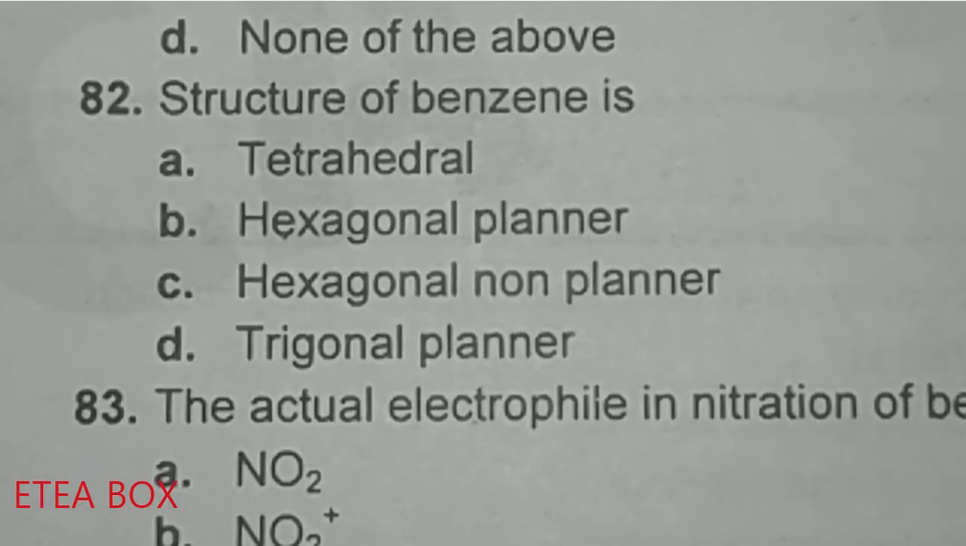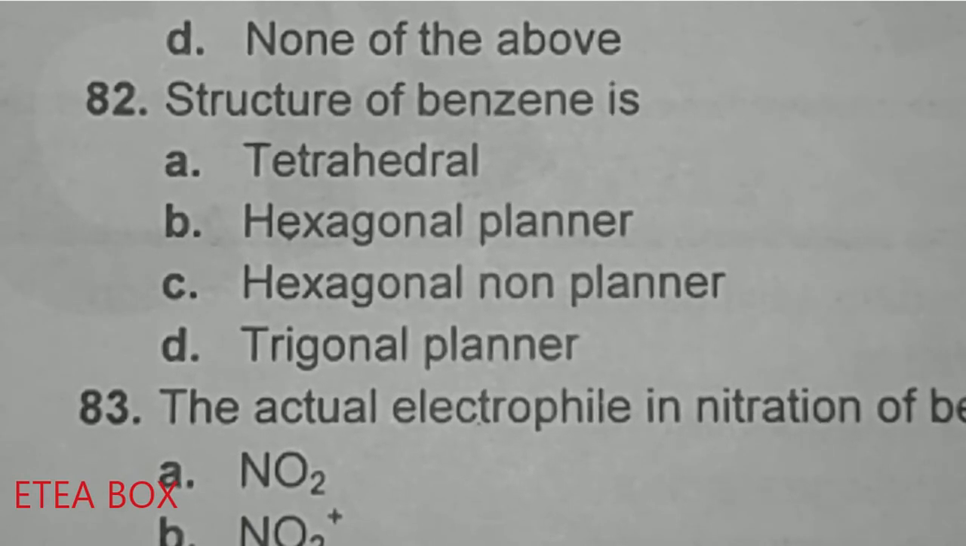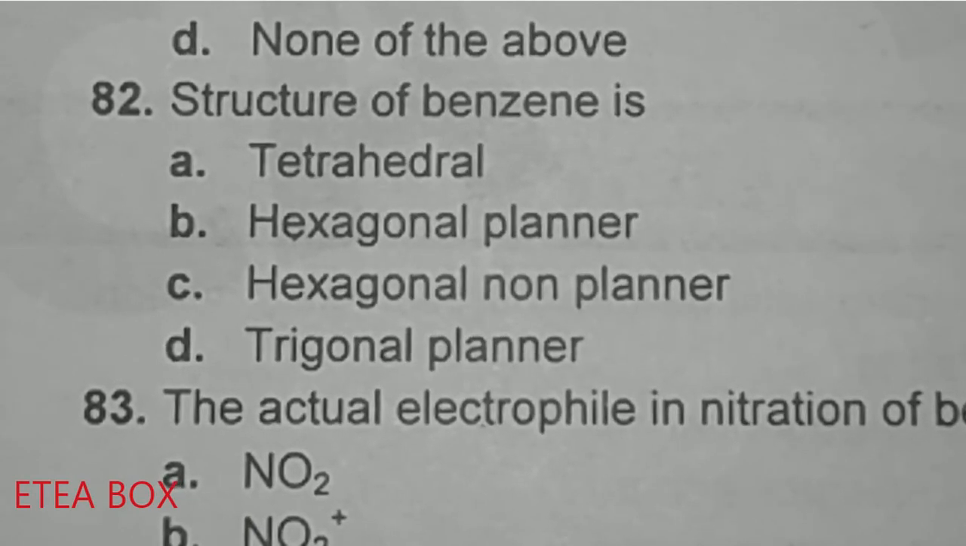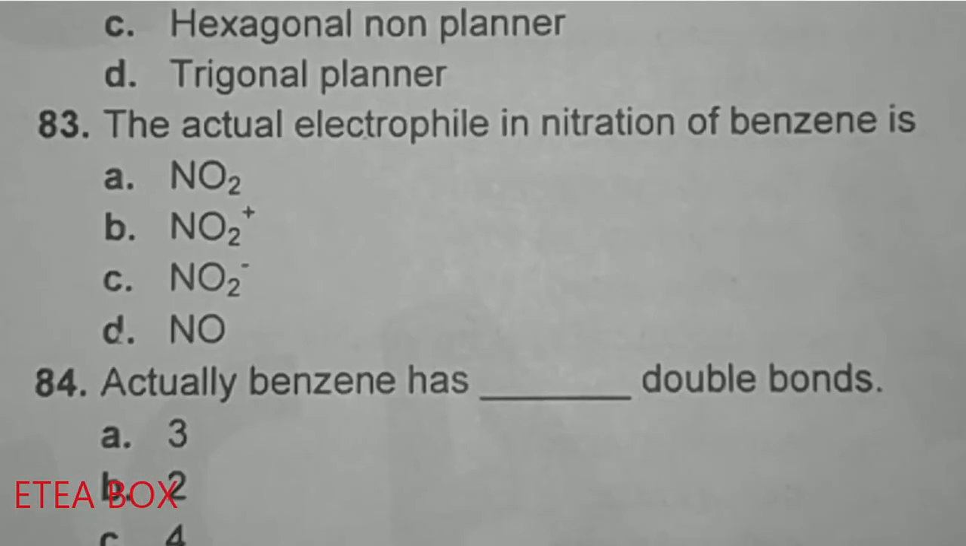The structure of benzene is, now we know that benzene is hexagonal, and it has sp2 hybridization. So because of this sp2 hybridization, benzene has a hexagonal planar structure. Option B is correct. The actual electrophile in the nitration of benzene is NO2 positive.